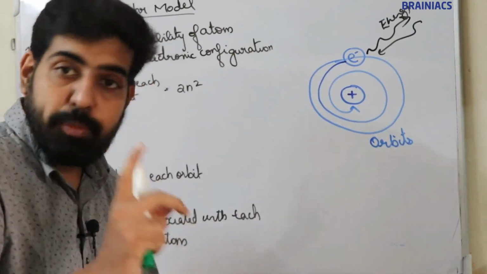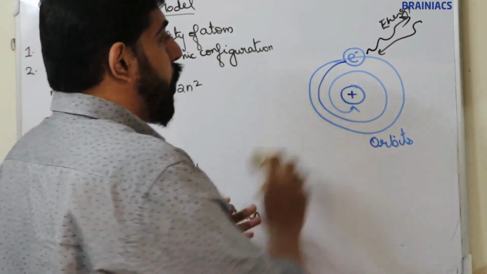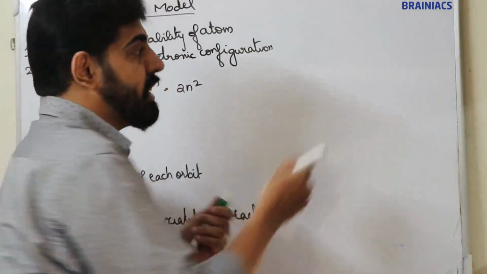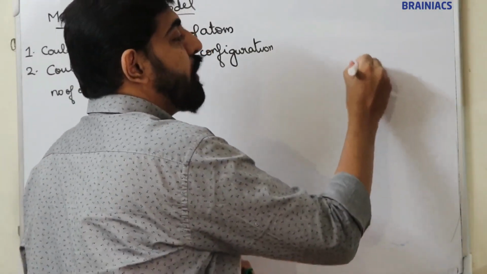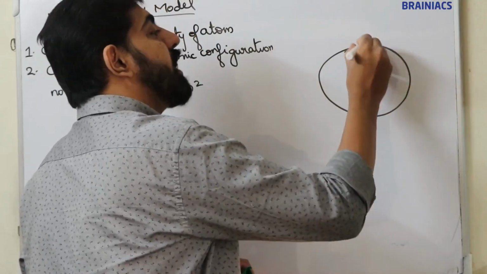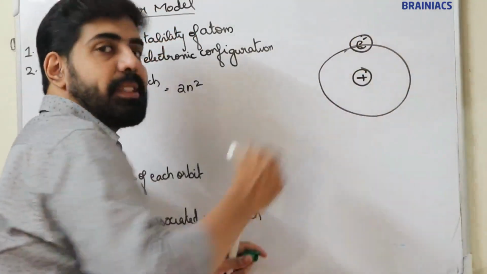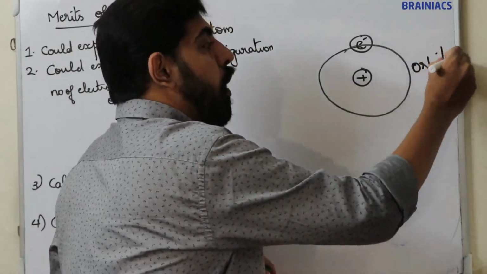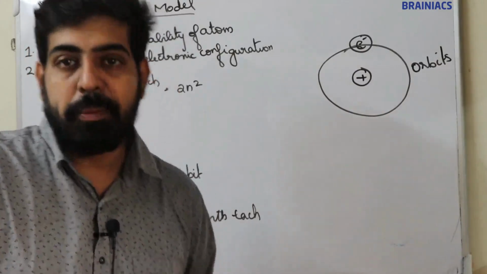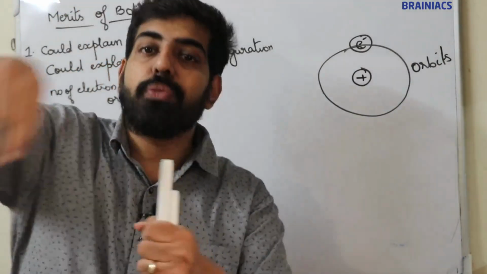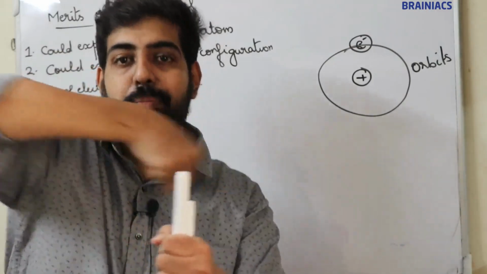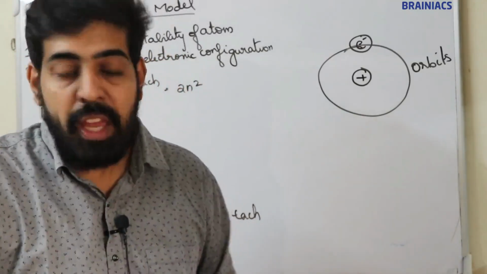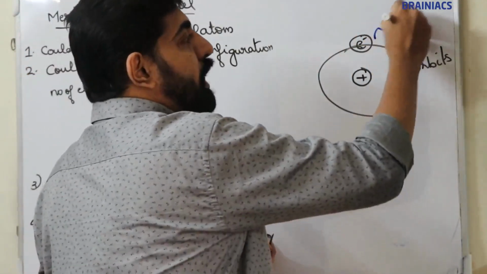I think it's clear. I'll explain once more. According to the Bohr model, electrons revolve around the nucleus in certain fixed paths, known as orbits, and orbits are quantized. Quantized means they have fixed energy. As long as the electron revolves in a fixed energy path, it will not simply lose or gain energy. If it simply lost energy, what would happen?